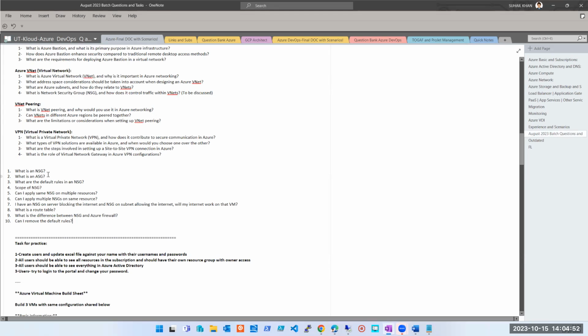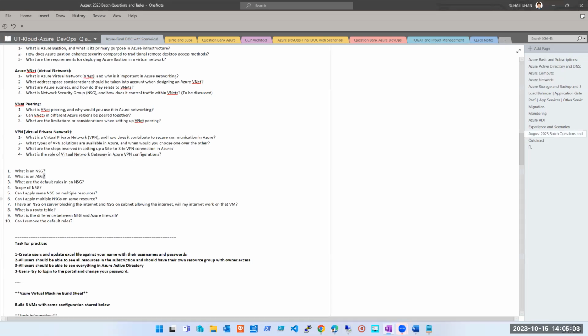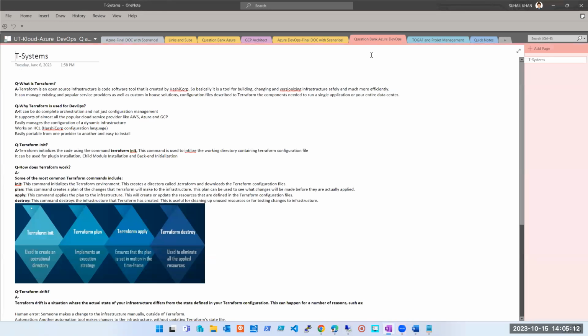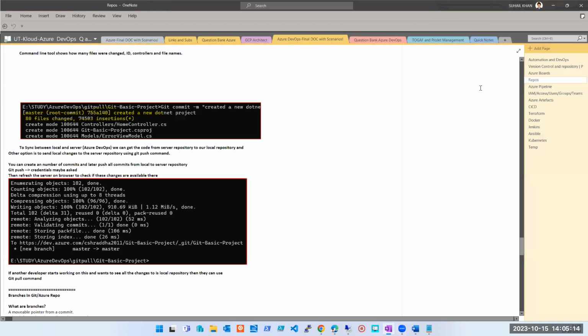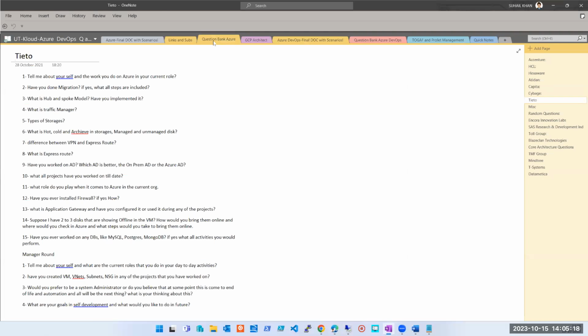In this one, second question, ASG, we have not covered it yet, but we have covered what is NSG. We have covered what are the default rules in NSG. Then we have covered the scope of NSG. Can I apply NSG on multiple? Literally, these questions will come, guys. I do have a question bank here. Trust me on this. I do have a question bank here for Azure. This is for DevOps. Yeah, this is for Azure. Let me see. Here it is, our question bank for Azure.